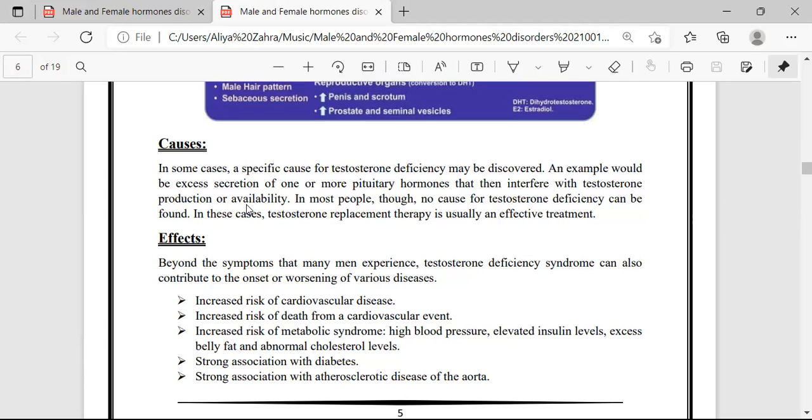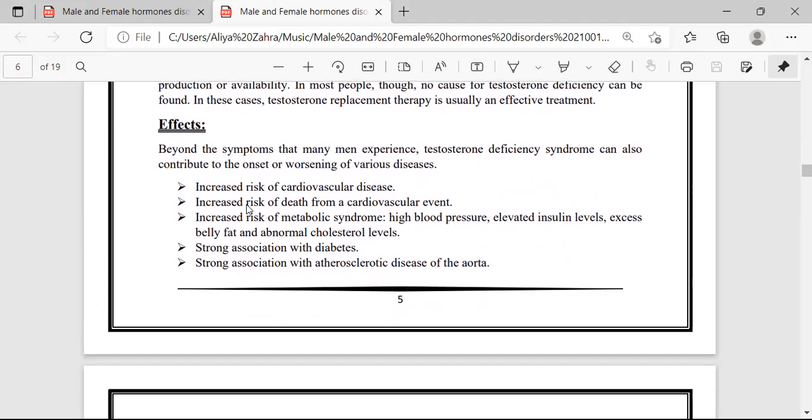In most people, though, no cause of testosterone deficiency can be found. In these cases, testosterone replacement therapy is usually an effective treatment.